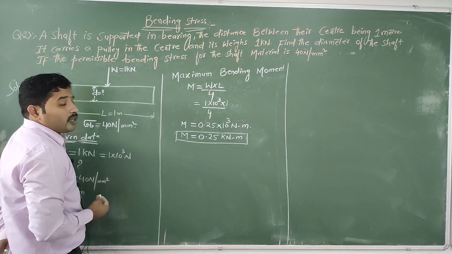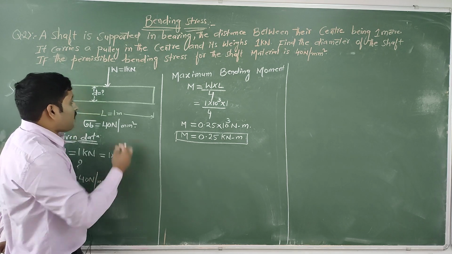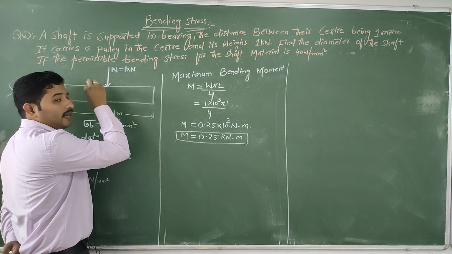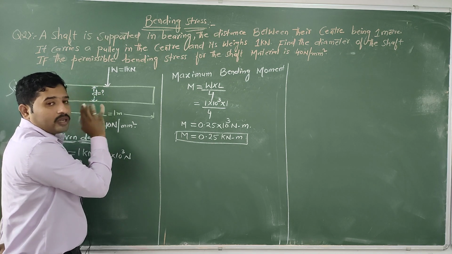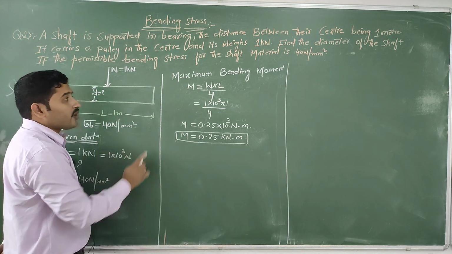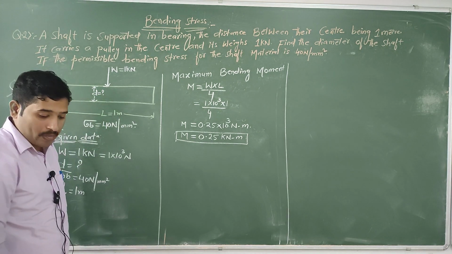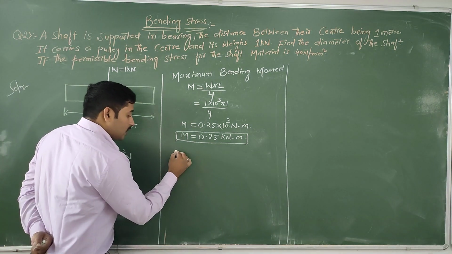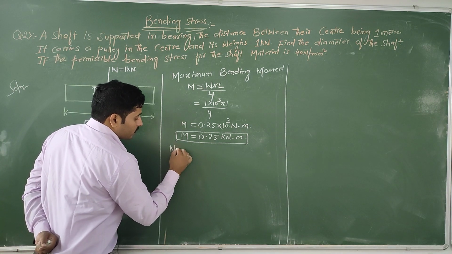Again, what do we need to find out? Our intention is to find out the diameter of the shaft. For that reason, we have to use the bending moment formula.